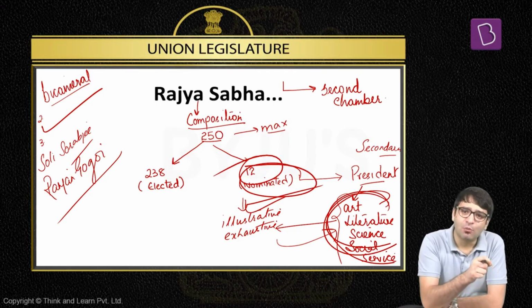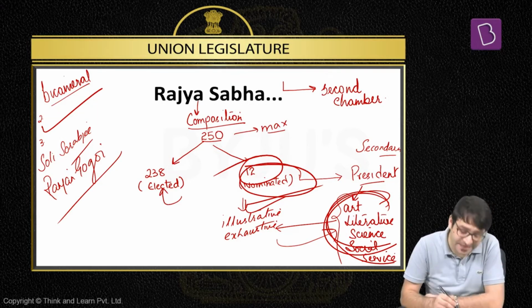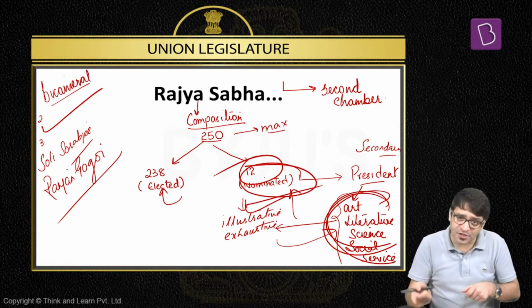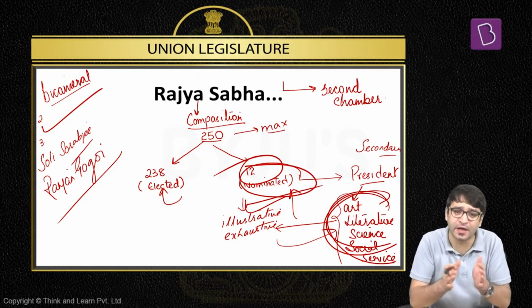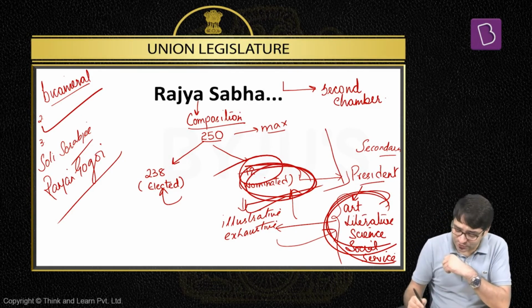But how? Justice Ranganath Mishra was given a ticket by the Congress party to contest the Rajya Sabha election. So he entered Rajya Sabha from the elected category, not from the nominated category. Justice Ranjan Gogoi is the first former Chief Justice of India who was nominated to the Rajya Sabha by the President of India from this nominated category. But Justice Ranjan Gogoi, is he part of art, literature, science, social service?